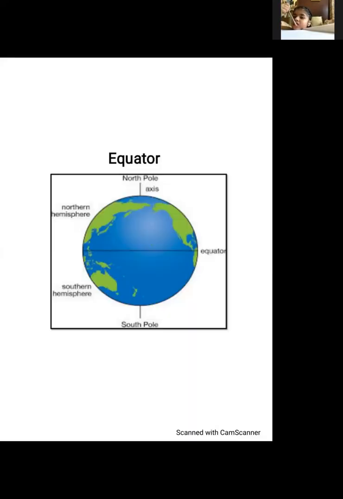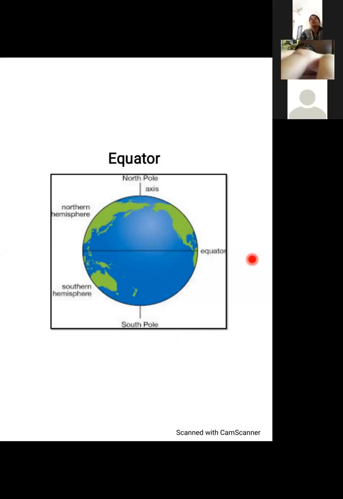This is, I think, one picture that you all would know about, right? But then again, we need to revise this. Okay, let me get a spotlight here. So North Pole 90 degrees, South Pole 90 degrees. Then you have the equator, then the northern hemisphere, right? This is the equator, the imaginary line, the northern hemisphere, and lastly the southern hemisphere. And last slide before I can see everyone once again.